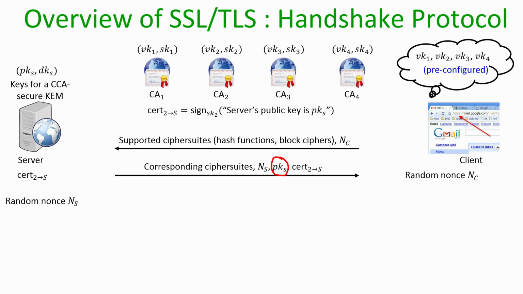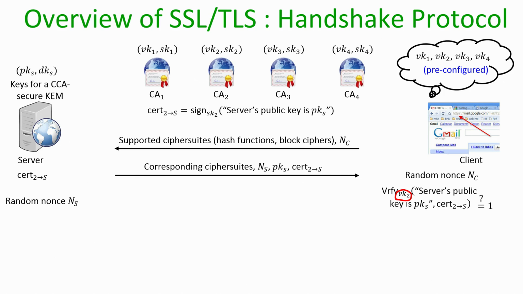encryption key or the public key and a proof that indeed that public key belongs to the server by sending the corresponding certificate. Now, what the client does is it verifies the certificate, and to verify the certificate it uses the verification key of the certificate authority who has issued that certificate to the server. In this case, since the certificate was issued by the second certificate authority, the verification key of the second certificate authority will be used, and only if the certificate is successfully verified the communication will proceed further, otherwise the client will abort the session there itself.